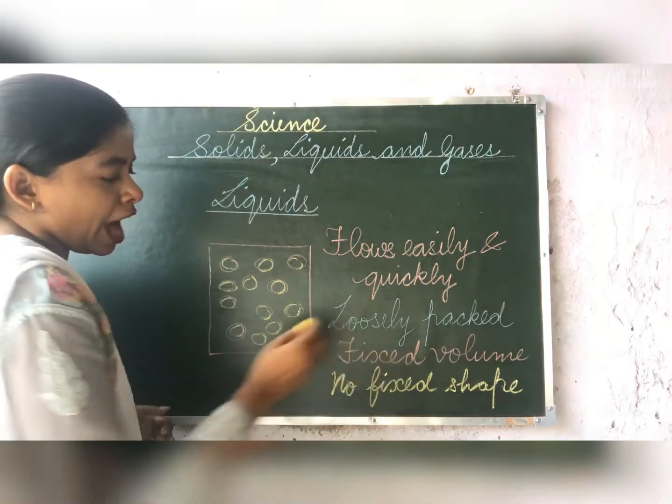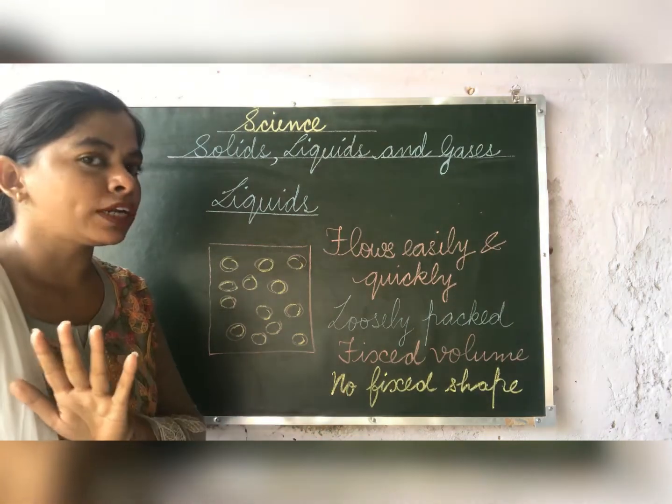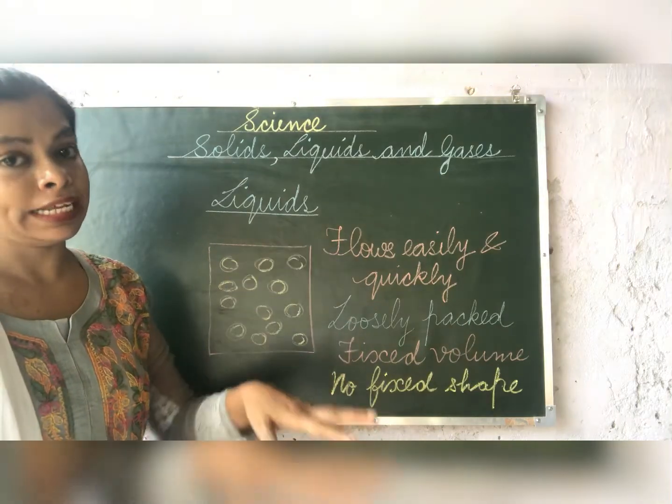Second thing, they have fixed volume. Liquids have fixed volume, but children, they do not have fixed shape. They will take the shape of the container in which you keep them.